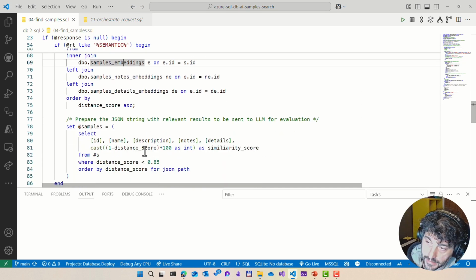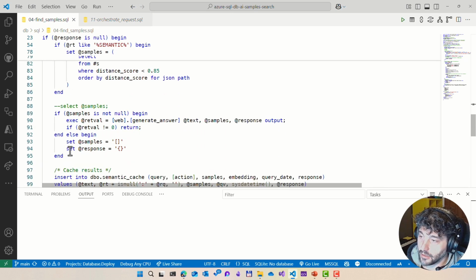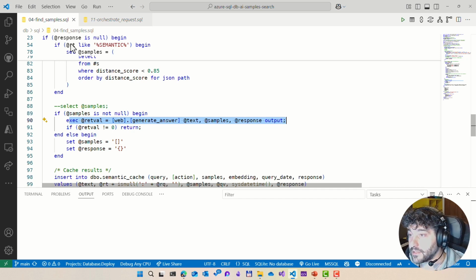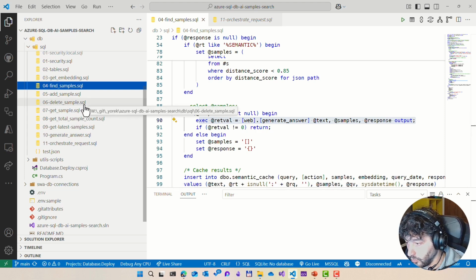Once the results are done, basically I just take the samples generated and I ask the AI model to generate an answer. Now, generating an answer here is, again, very simple because basically imagine right now that we either have the result generated from the SQL query or the result generated by the semantic query.